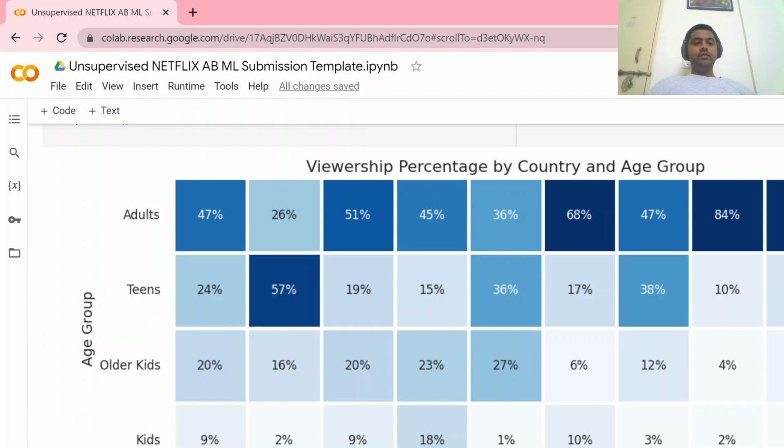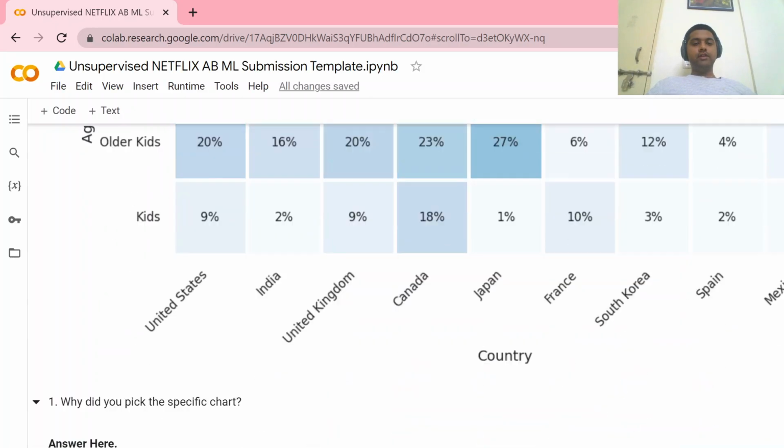In India, the highest numbers are teens, followed by adults. So that is an interesting survey. Teenagers use Netflix the most, whereas in other countries like the US, UK, and Canada, adults use Netflix the most.